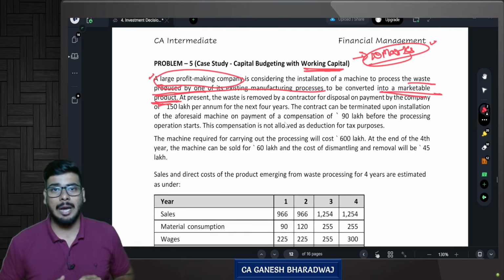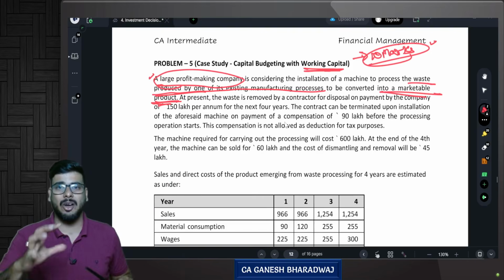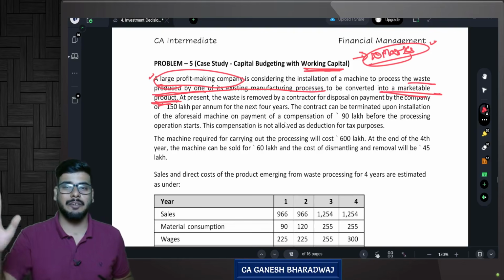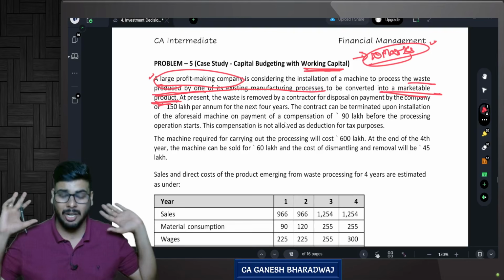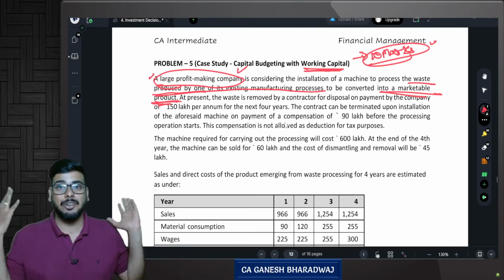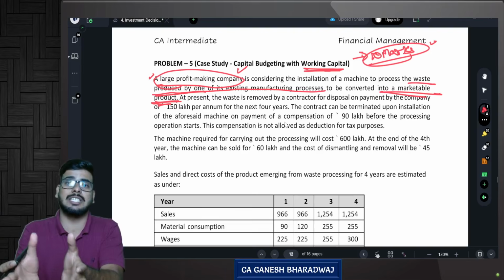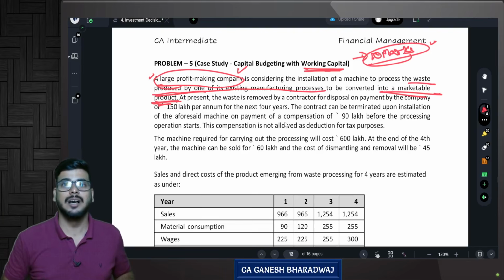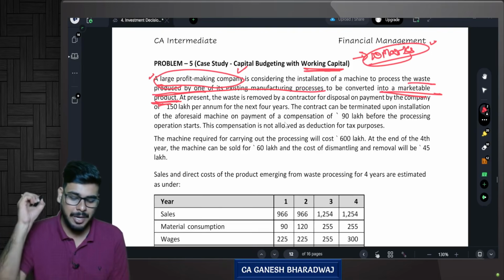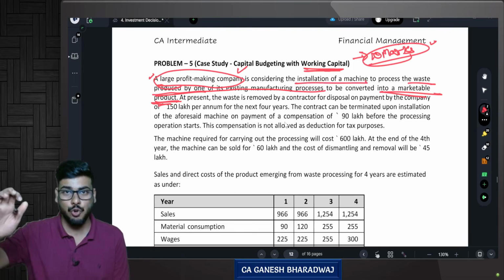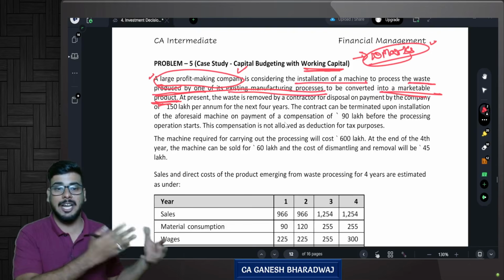Now, what happens? Currently, whatever waste Tropicana is getting, all the fruit peel and all, they are throwing it away. Right? Now, for throwing it away, they are incurring some cost and all. Now, this company Tropicana is thinking that look, there is a ready market for us. If we slightly process this waste, we can sell it to these cosmetics guys. Are you clear with this? That is the thought process of this company. Now you read it. A large profit-making company is considering installation of a machine, a new machine. What? To process the waste produced by one of its existing manufacturing processes.